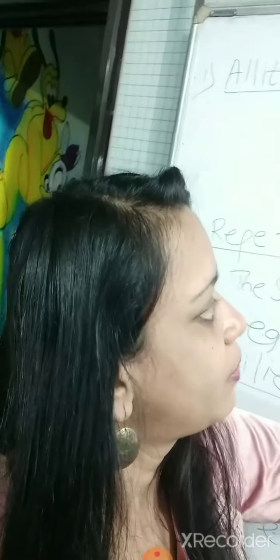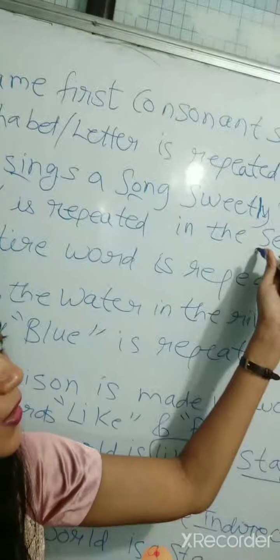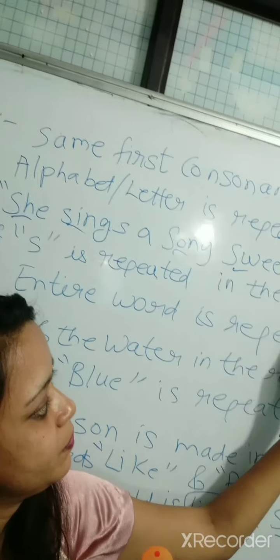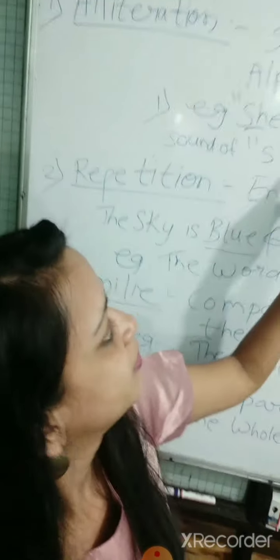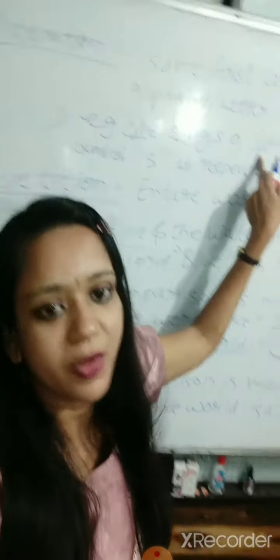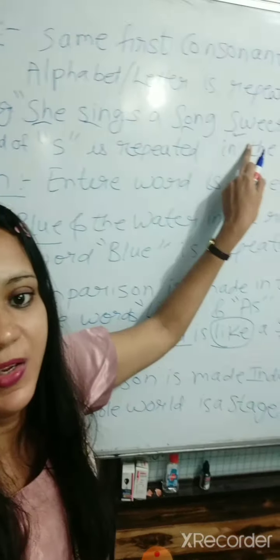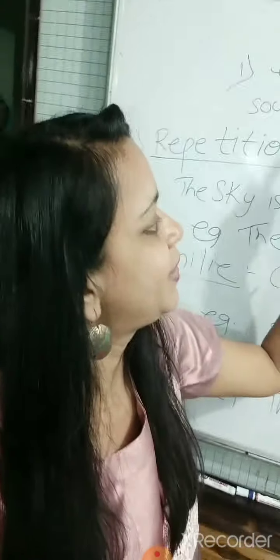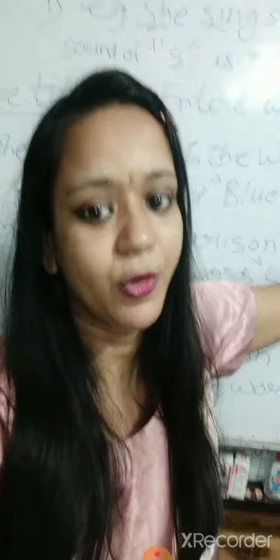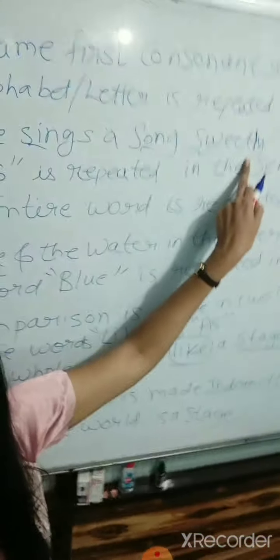The letter or alphabet S is repeated in the sentence again and again. She, S is used; sings, S is used; song, S is used; and sweetly, S is used. So the sound of S is repeated in the sentence. So it is an example of alliteration.